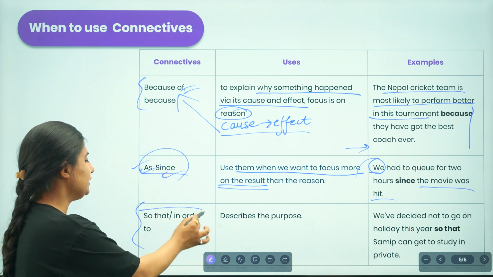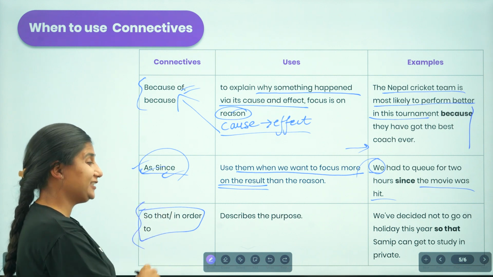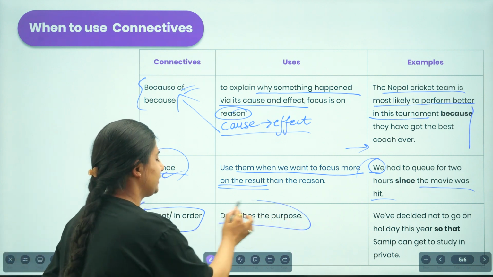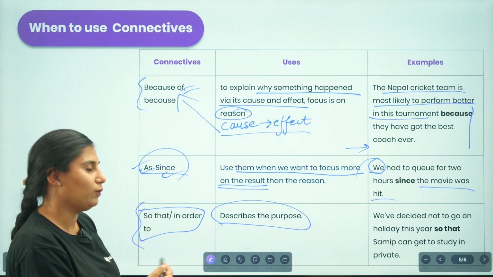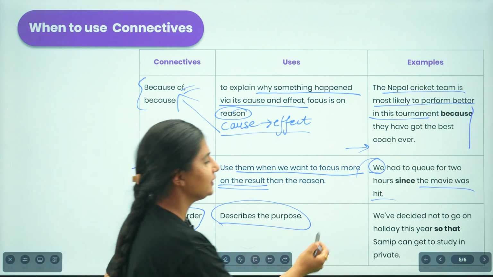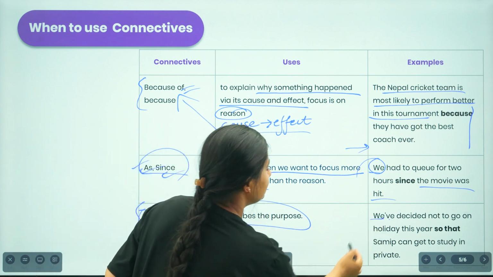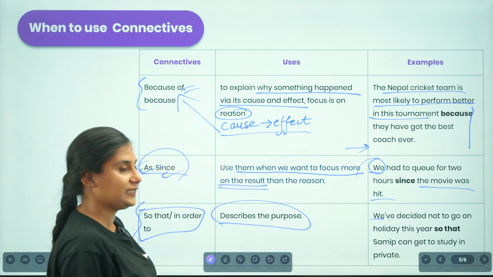We use so that and in order to describe the purpose. We can use either so that or in order to if you are to describe the purpose of doing or performing some ideas. Here the example says, we have decided not to go on a holiday this year.